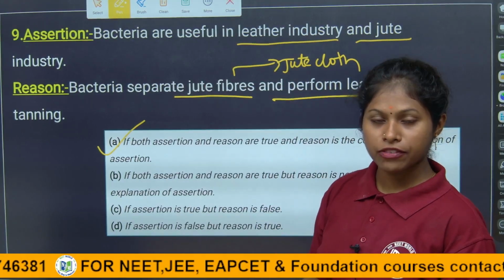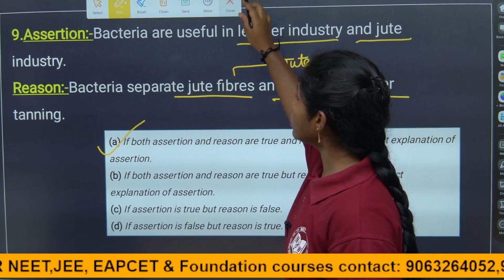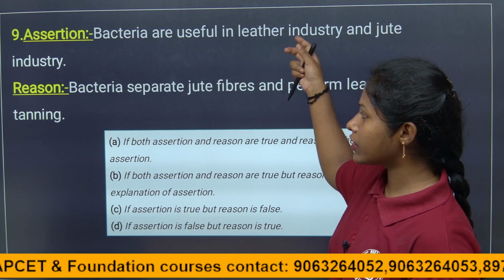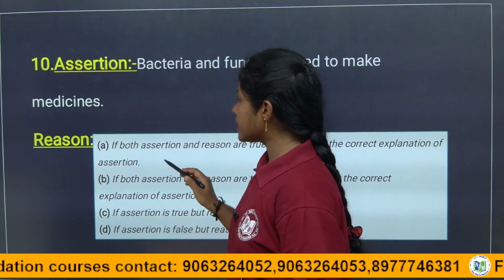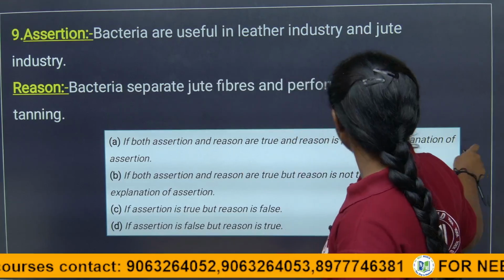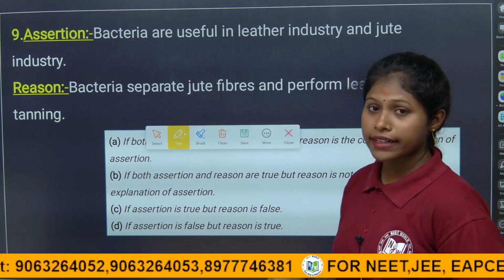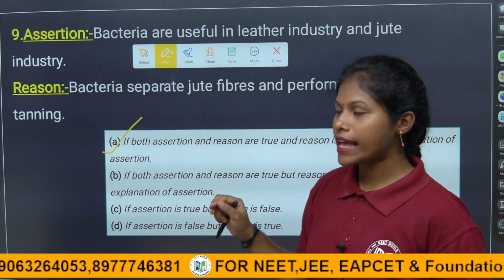The bacteria, with the help of chemicals, is used for the shining purpose. Here both assertion and reason are true, and for the given assertion, children, the reason is also absolutely correct. Here A is the answer for it. Children, both assertion and reason are true, and the reason is the correct explanation of the assertion. So here the answer is A.